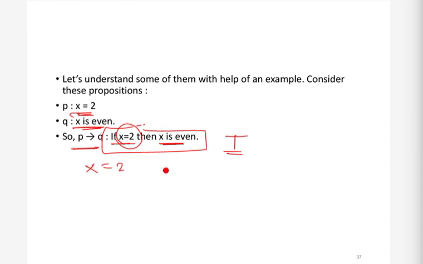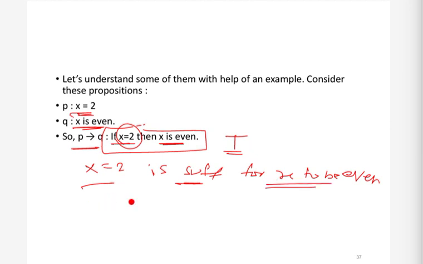I can say this, right? Because if x equal to 2, then x is even. So x equal to 2 is sufficient for us to say that x is even. Now assume this: is this necessary? Is this necessary?